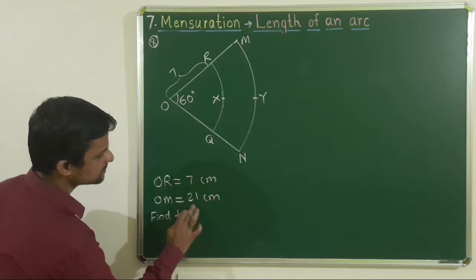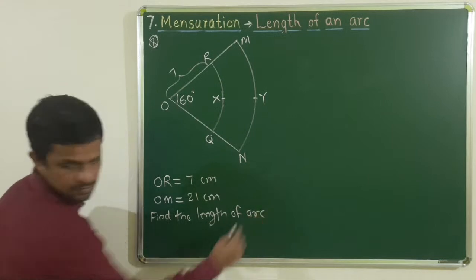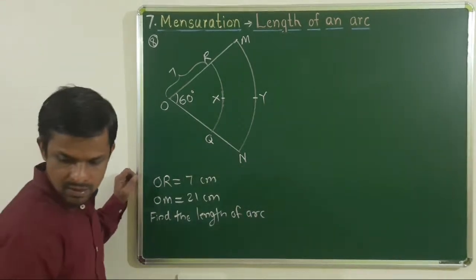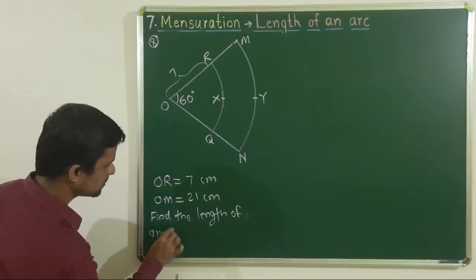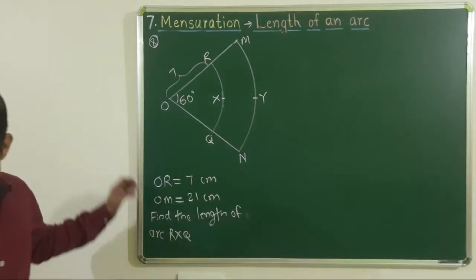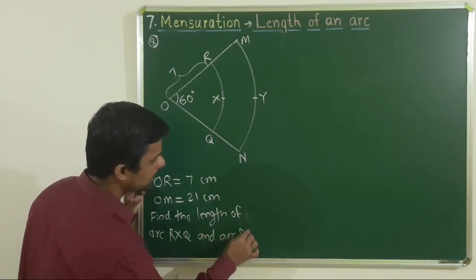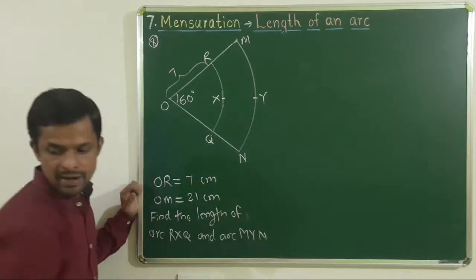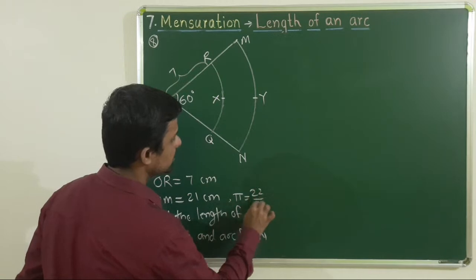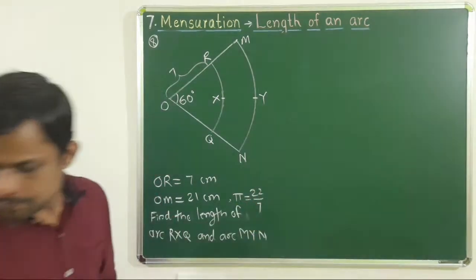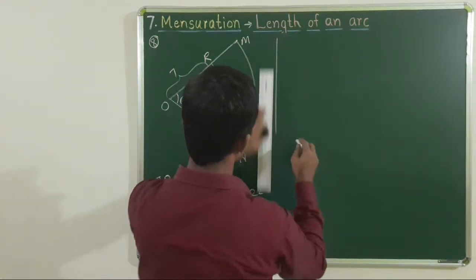Find the length of arc RXQ and arc MYN, and pi is also given, that is 22 by 7. Pi is equal to 22 by 7. This much is given, and we want the lengths of these two arcs.